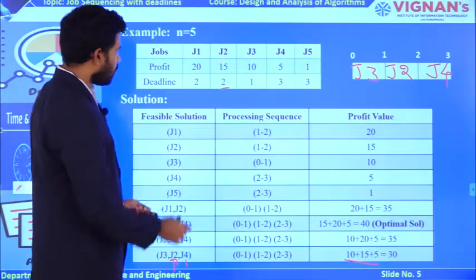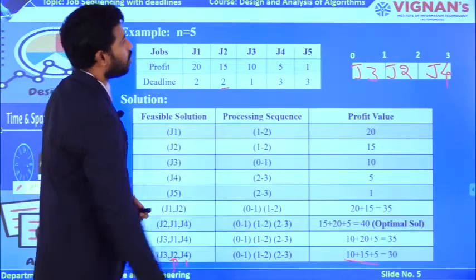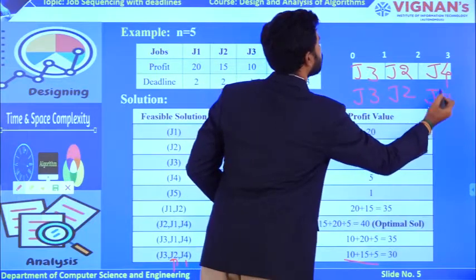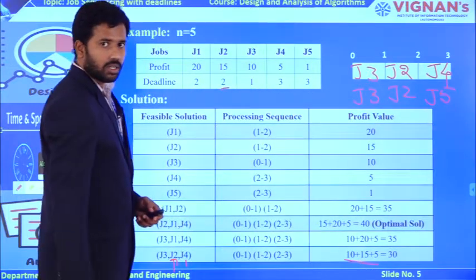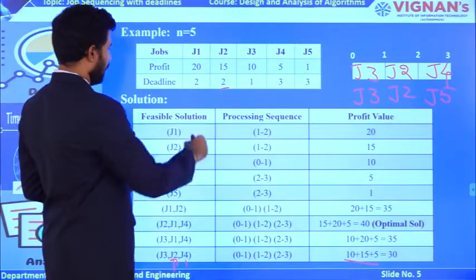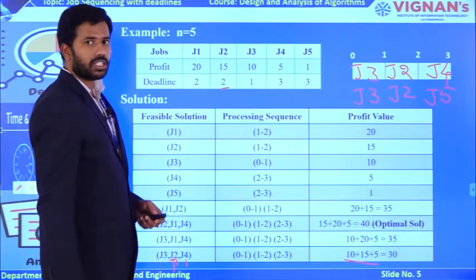So likewise you are going to get multiple sequences. In place of J4 you can follow the sequence J3 followed by J2 followed by J5, which is also possible. Okay, so based on the Gantt chart as well as the deadlines, I am loading my sequence of jobs to get the maximum profit value.